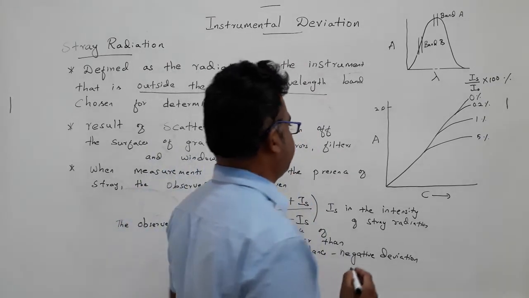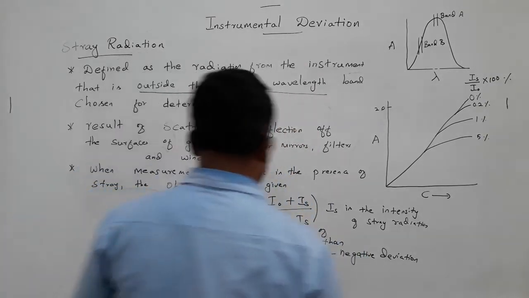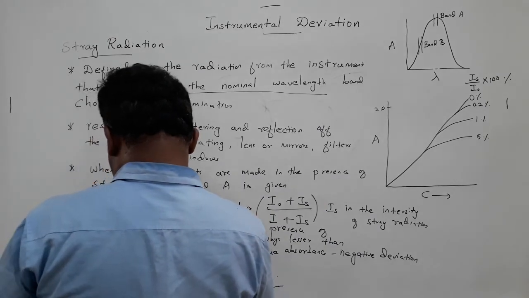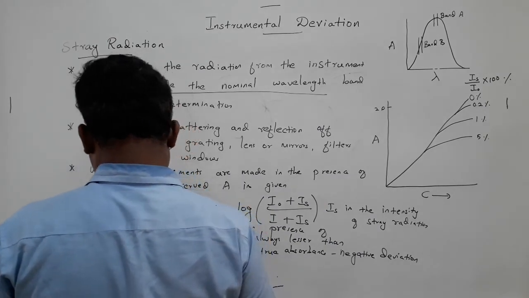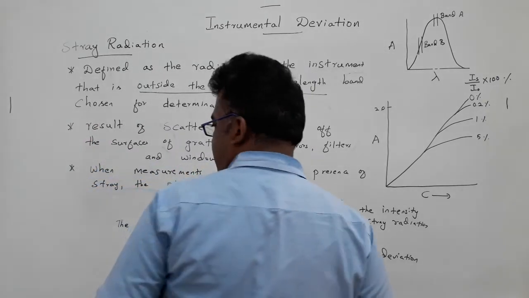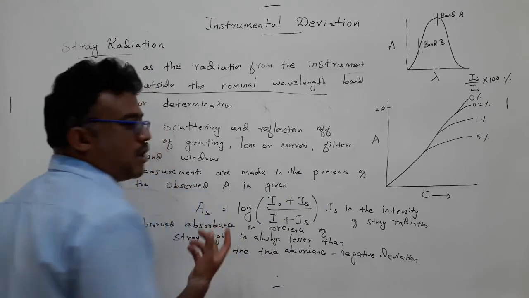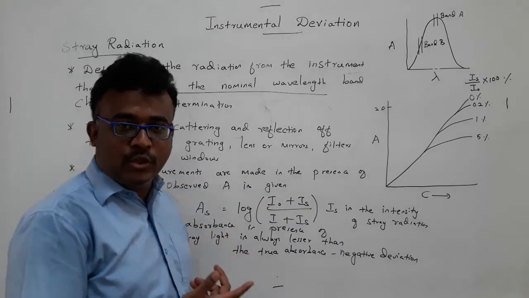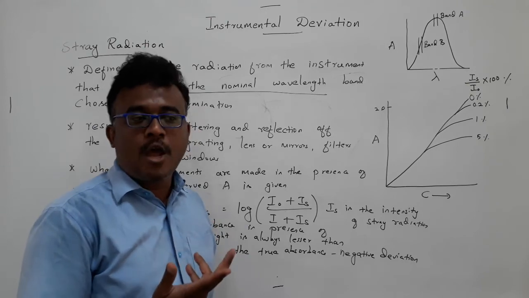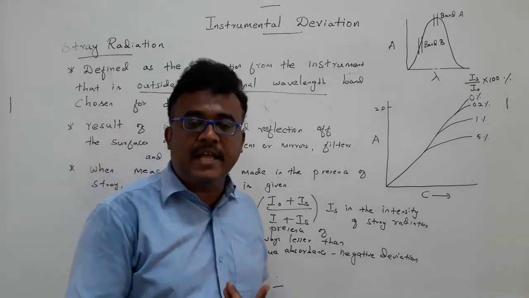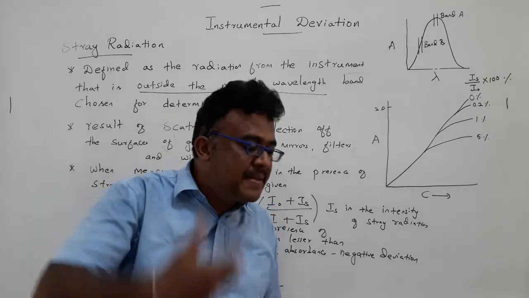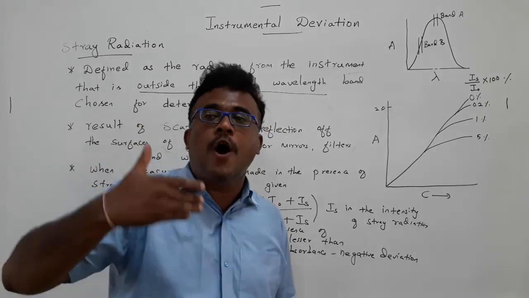The first thing is that you have to measure absorbance at a lower value. Second, you can use expensive filters. If you use expensive filters, you can minimize the intensity of stray radiation.